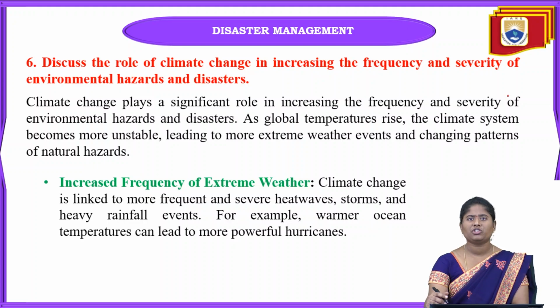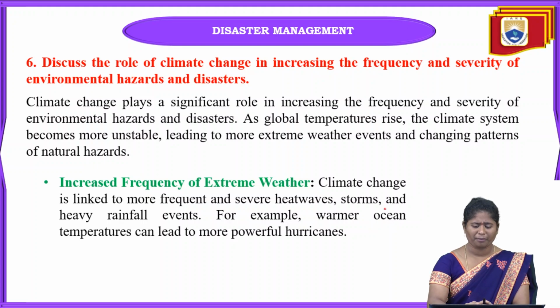Here this climatic change plays a significant role in increasing the frequency and severity of the environmental disasters and hazards. Means when there is change in the global temperature, or there will be rising in the global temperature, means climatic system will become more unstable. Means it is not going to be stable at that time because of the increase in the global temperature. That will lead towards some more extreme weather conditions. Means weather events are going to occur, and there will be change in the patterns of the natural hazards.